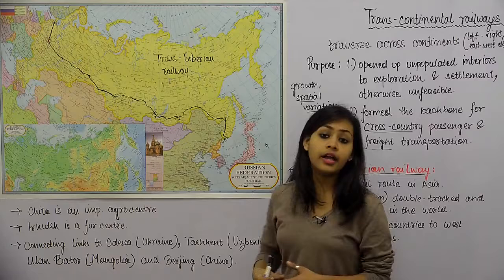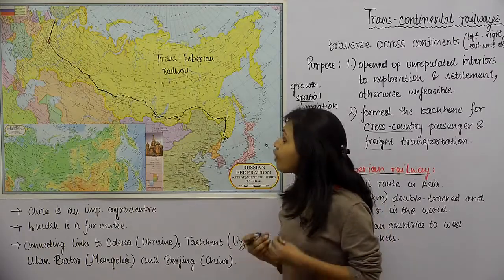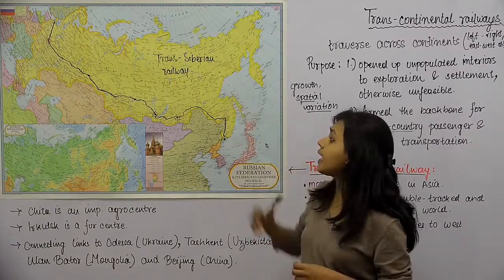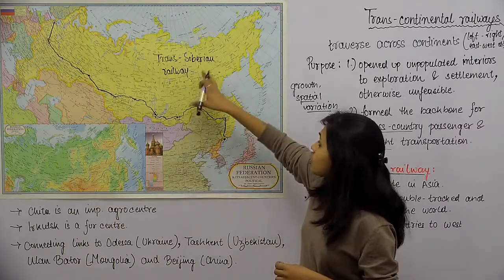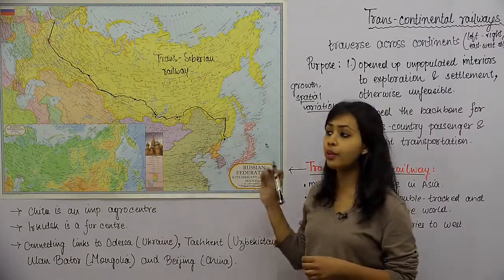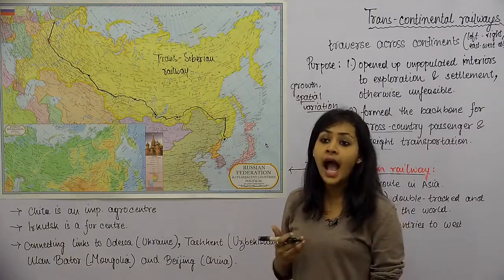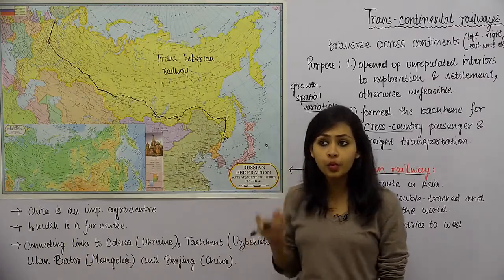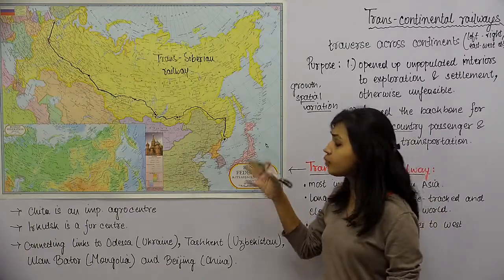तो if you're studying from your book, I would recommend you कि book में भी आपका ये एक map draw किया हुआ है रशिया का. It's not very detailed and it's not a political map, but only the railway route is drawn on it. And you should actually practice. You should buy physical maps of the world or of Russia particularly, but I don't know if Russian one is available.